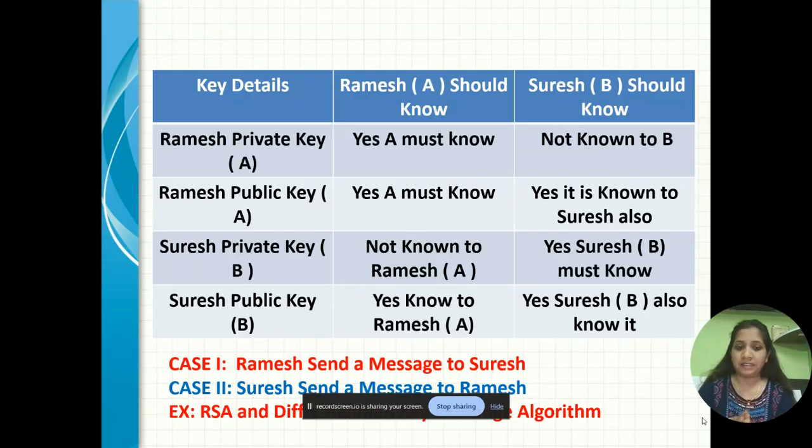Let us see an example of Ramesh and Suresh. Ramesh's private key should be known to Ramesh and should not be known to Suresh. Ramesh's public key should be known to both Ramesh and Suresh. Suresh's private key should not be known to Ramesh, and should be known to Suresh. And Suresh's public key should be known to both Ramesh and Suresh as well. Case 1, if Ramesh sends a message to Suresh, and case 2, if Suresh sends a message to Ramesh. For example, RSA and the Diffie-Hellman key exchange algorithm.